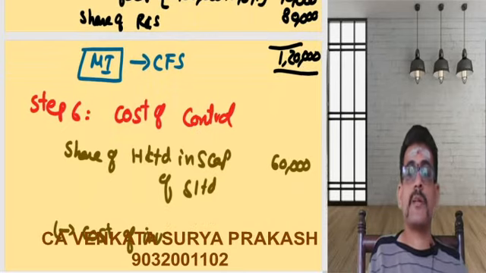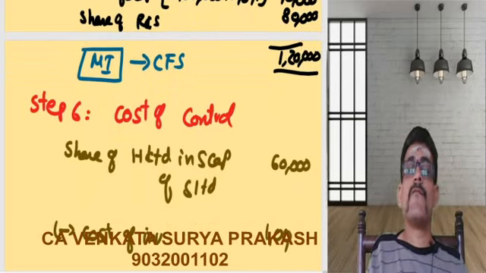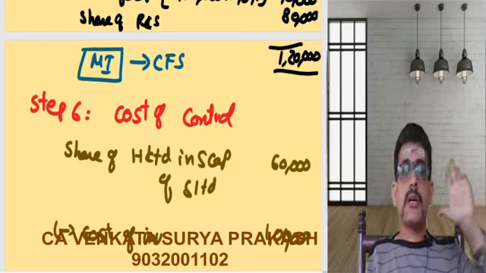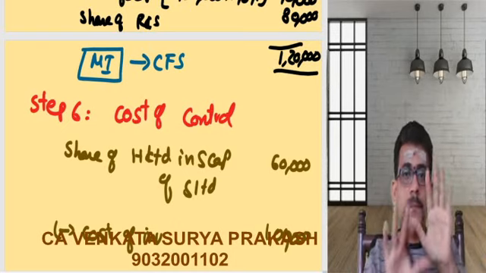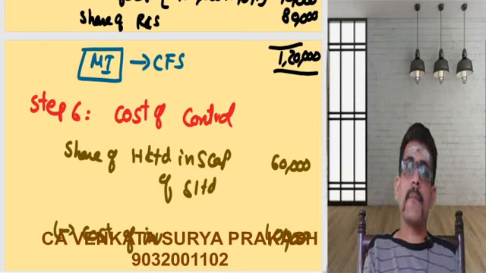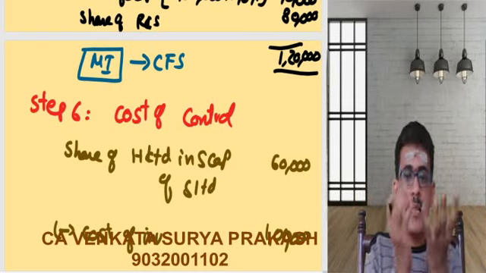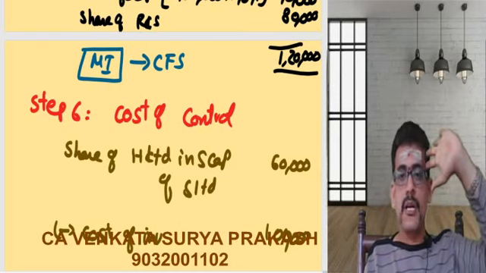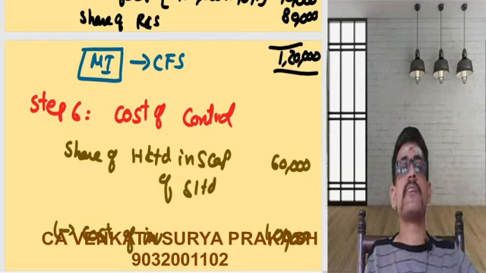What is the cost of investments? 1 lakh. There are rest of things which I need to do. Stay calm, I will explain that at a later stage. This is a basic example. I will extend this one by one. In the next example, I will add a few more things and make it slightly complicated. But I remind you, consolidation is very, very easy if you follow these 7 steps.